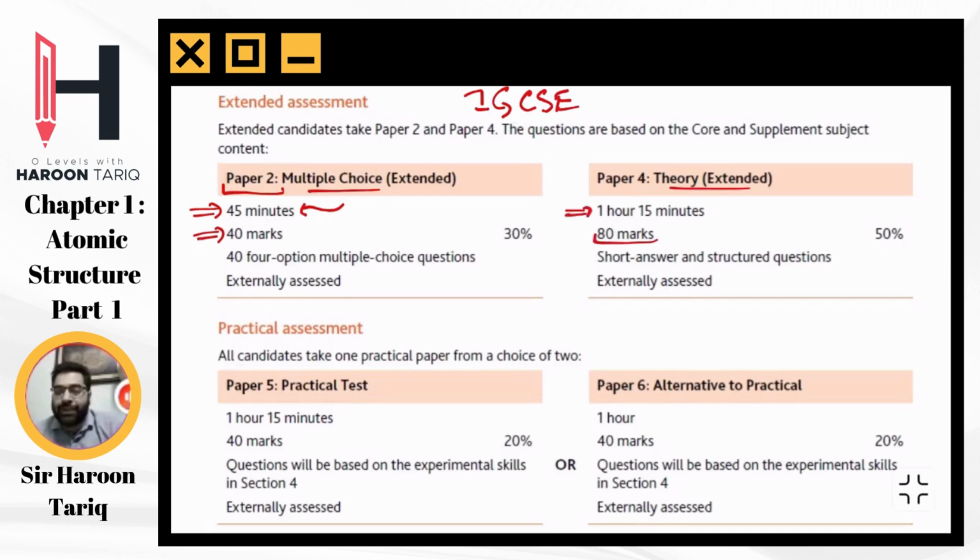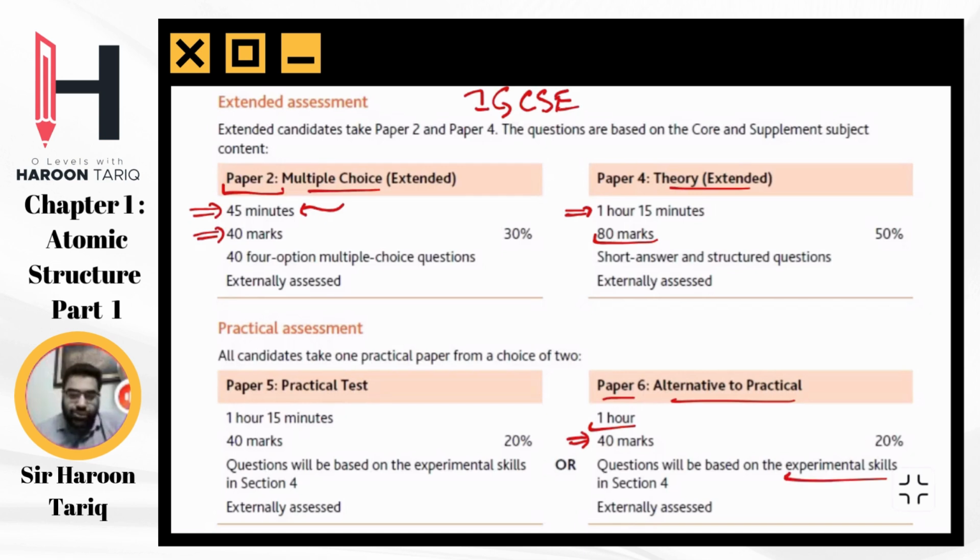Your third paper would be paper number 6, alternate to practical ATP. 1 hour, and the total paper would be worth 40 marks. There will be structured questions here, not multiple choice questions. In paper 6, you'll have structured questions related to experimental skills.